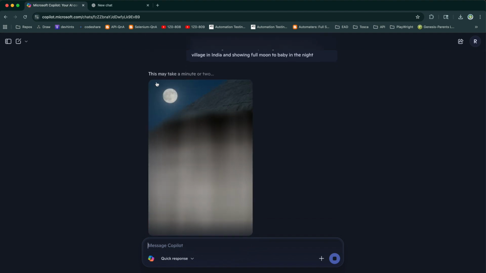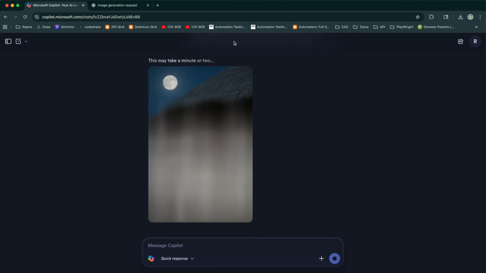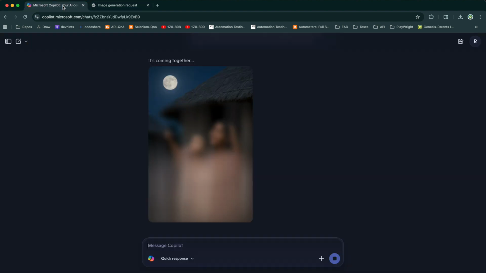See, you can see that this may take a minute or two, but already it started generating the image. Still it is not completed. If you look at ChatGPT, this also started working. Let's wait a minute or two to complete this.